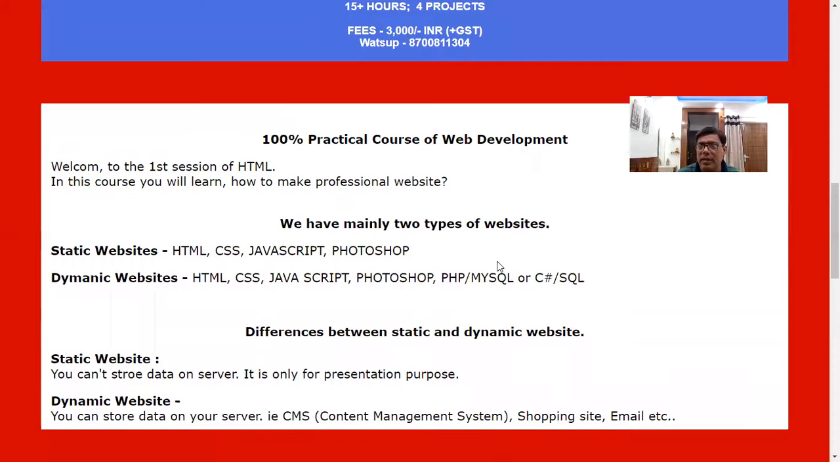So this is the area. This is the minimum which you will learn to make a professional website. And first is HTML. HTML is hypertext markup language. This is the entry part to make a website, where you can incorporate everything, that is CSS, Cascading Style Sheets, to make your website more interactive,